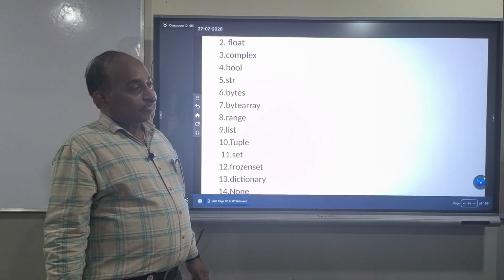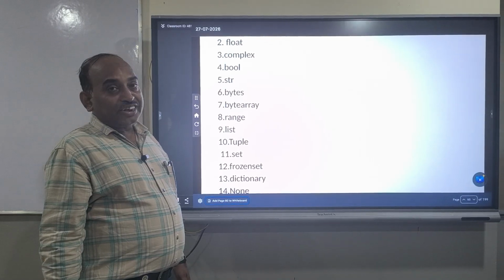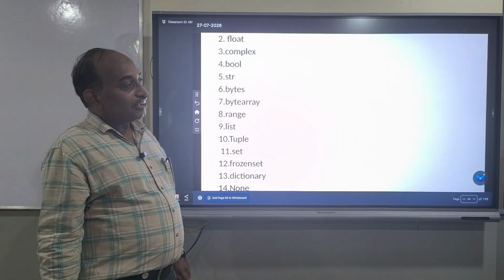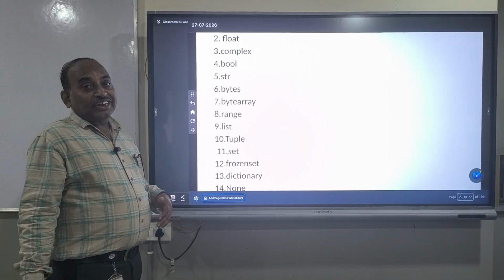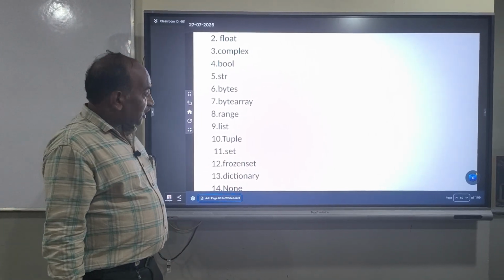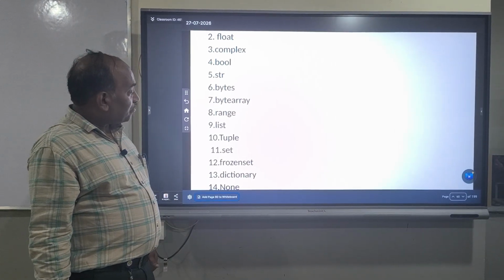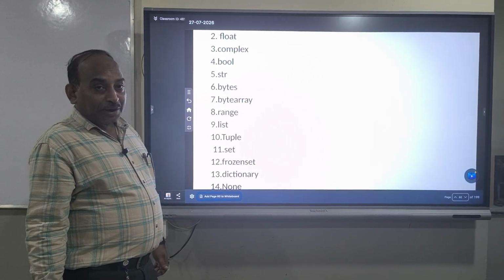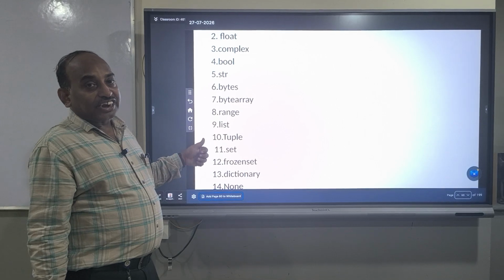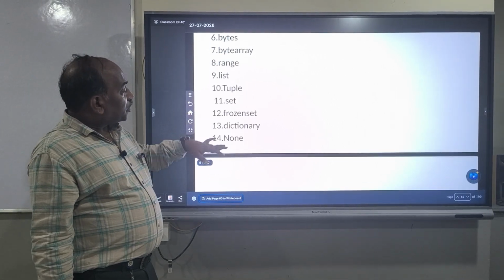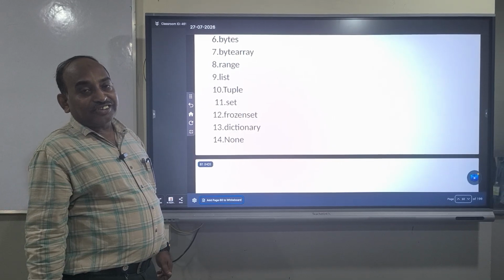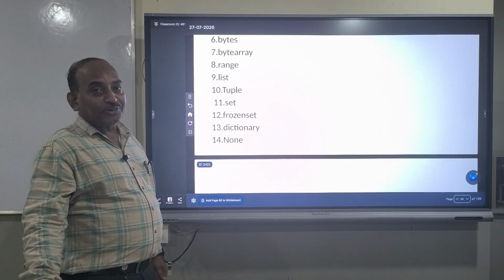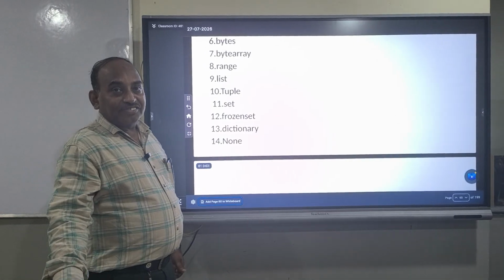That means how we store multiple values under one name, like an array in C or other programming languages. Here the list is similar. Under a list we can store multiple values. In the same way, there are tuple, set, frozenset, dictionary, and None. These are a few of the data types supported by the Python language.